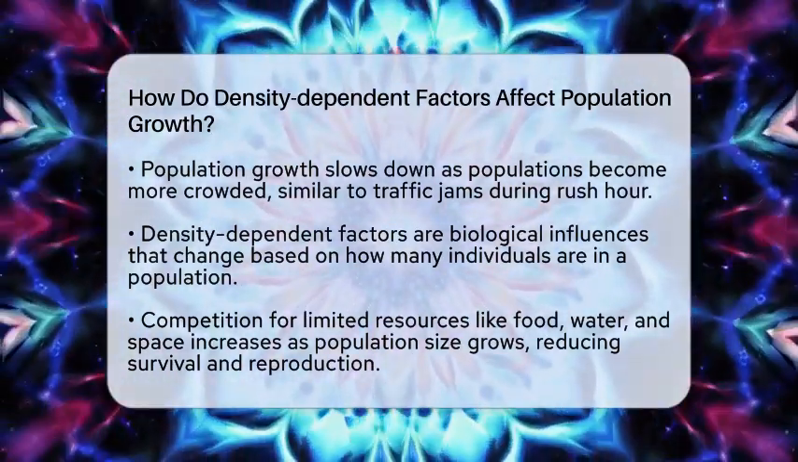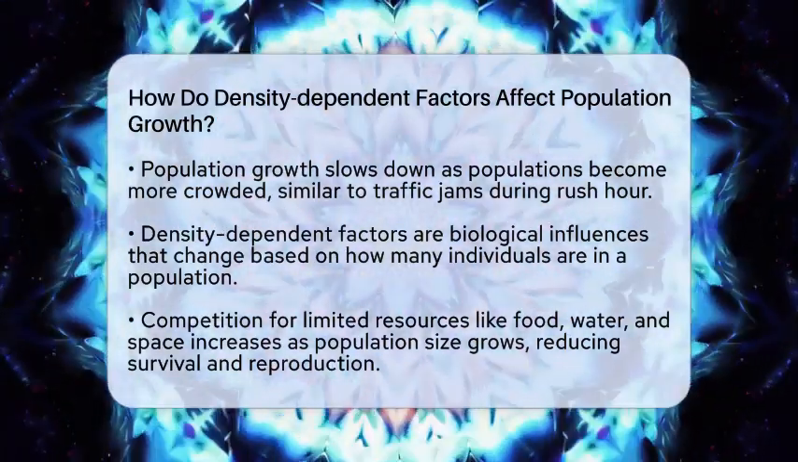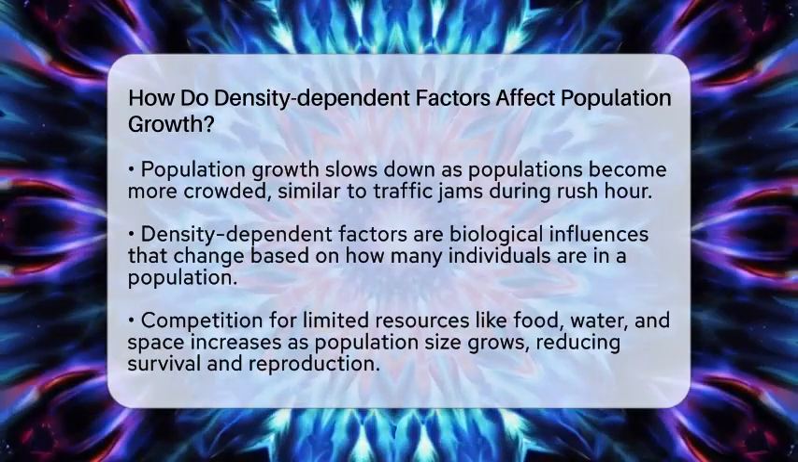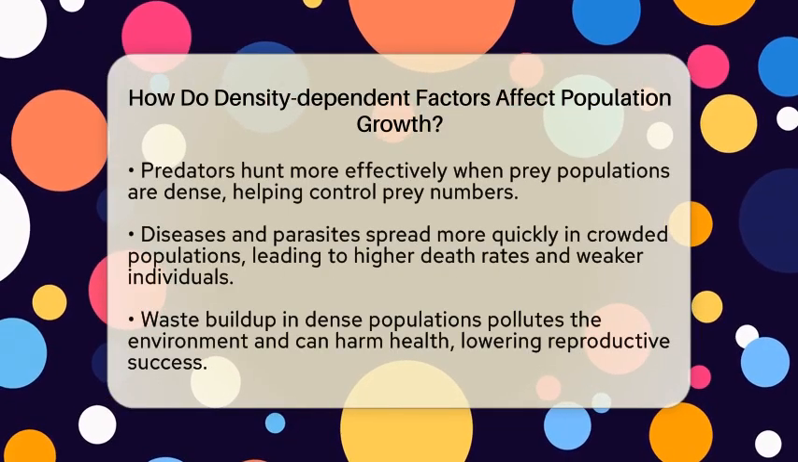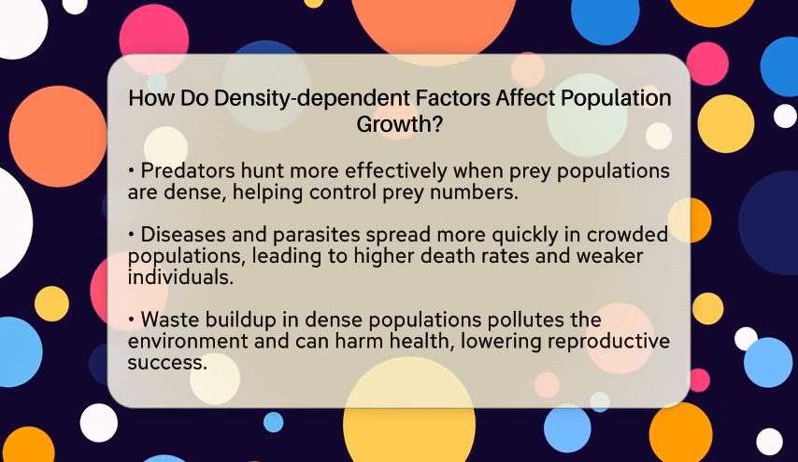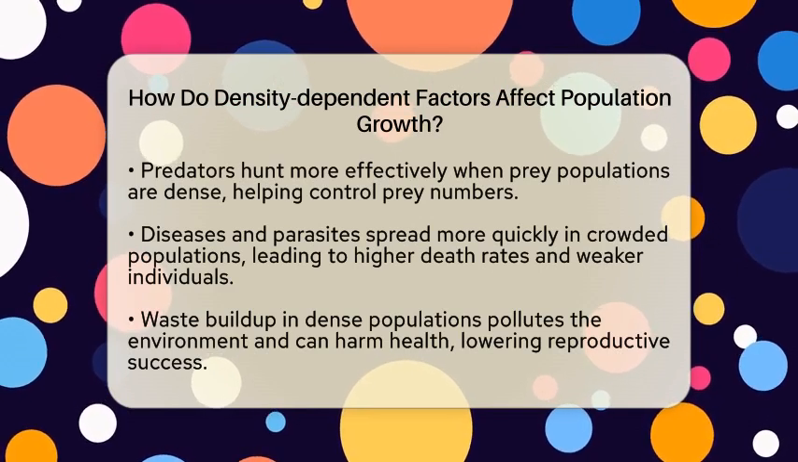One major factor is competition for resources. When many animals or plants are trying to use the same limited food, water, or space, some won't get enough to survive or reproduce successfully. As the population density increases, competition gets tougher, leading to fewer babies being born and more deaths.